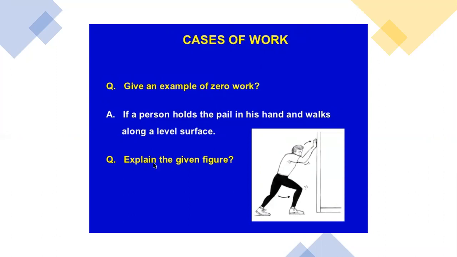Here is a question for you. Explain the given figure. Here a person is applying a force on a wall. What will be the work done? The force is not going to produce any displacement here. So as displacement is zero, the work done by this person will be equal to zero.